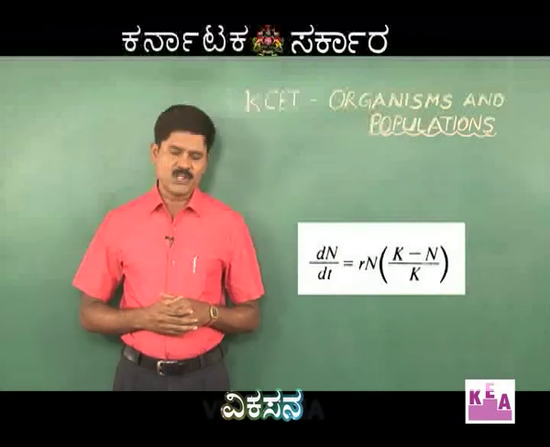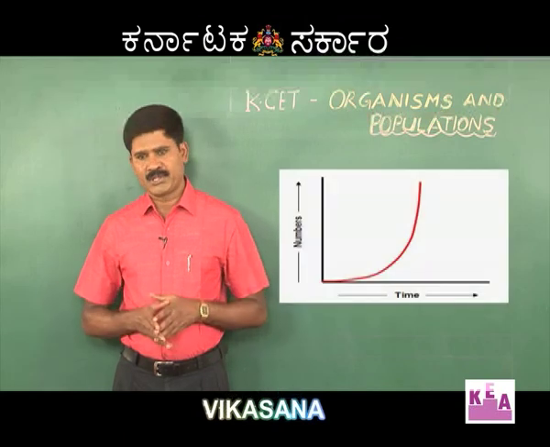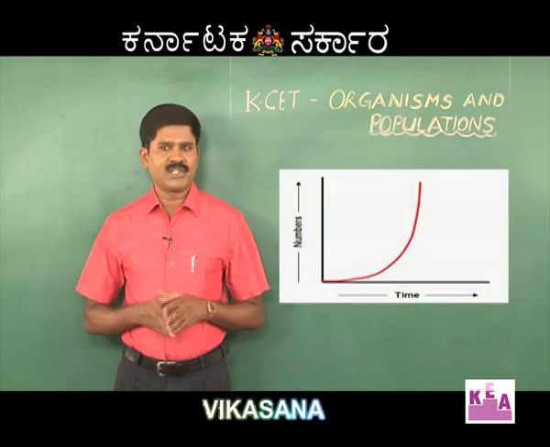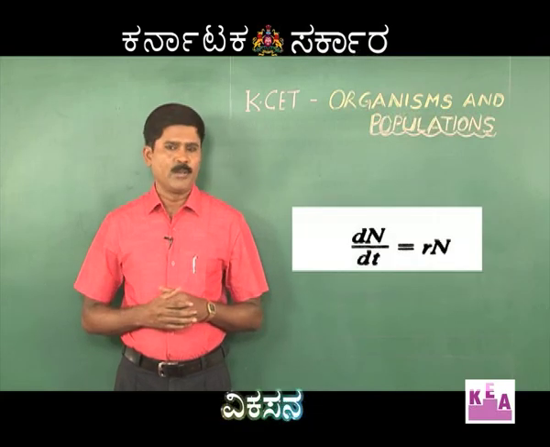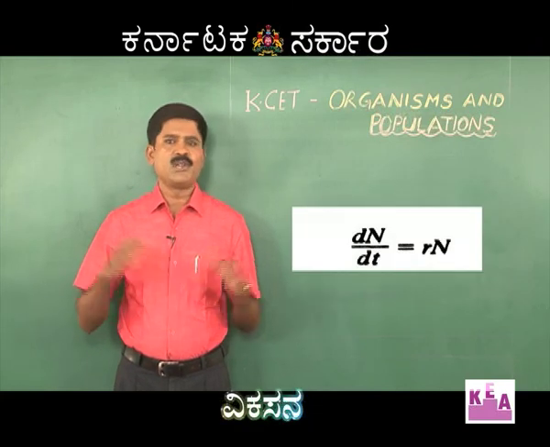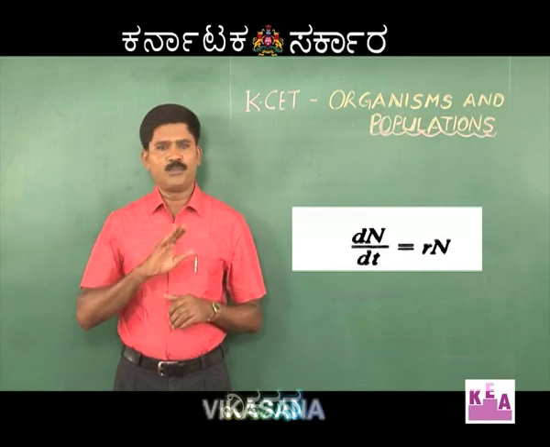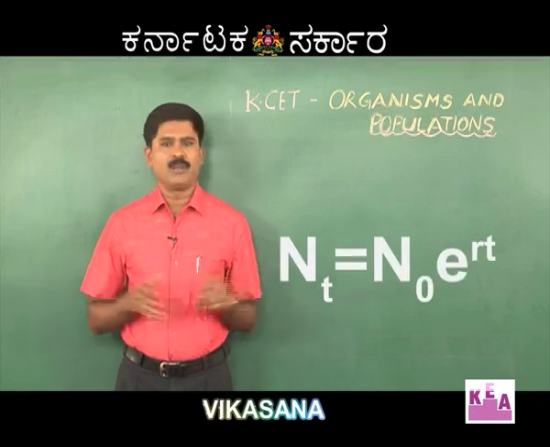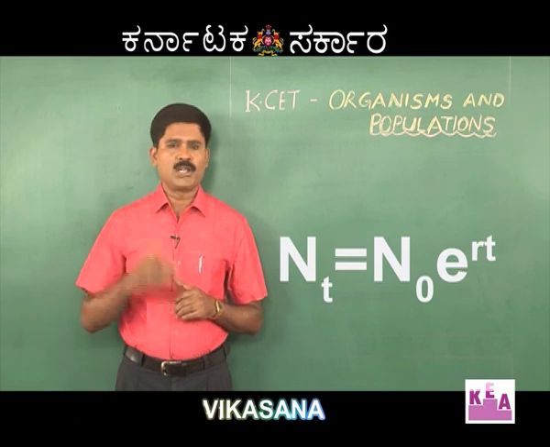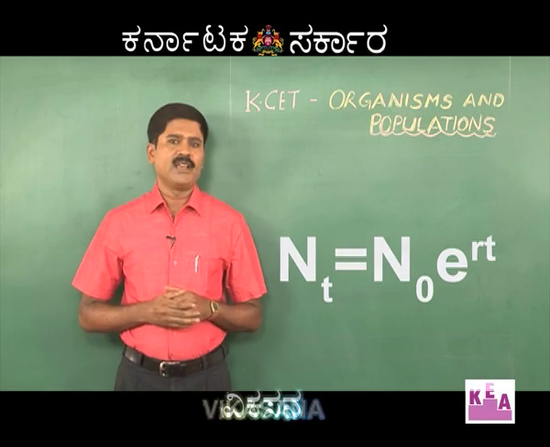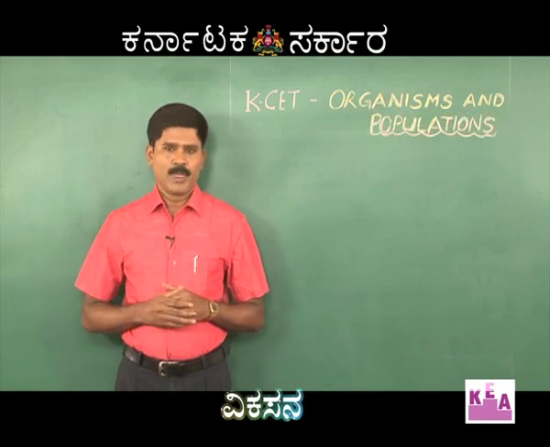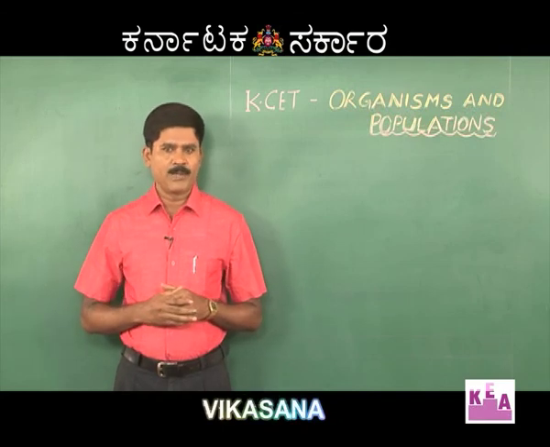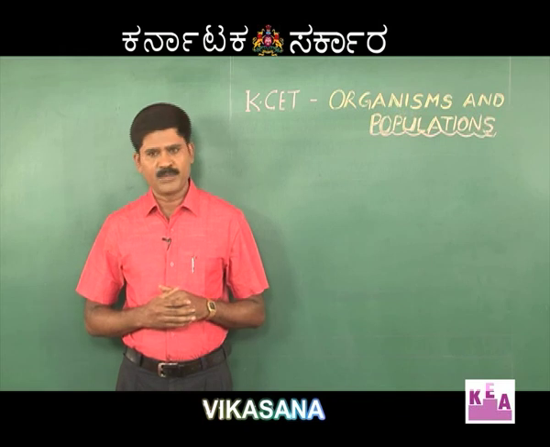Next one is exponential growth. Whenever the resources do not limit the size of a population, it is said to be of exponential type. Exponential growth can be seen in smaller animals which produce a large number of offspring, and the population never reaches equilibrium or stability. So exponential growth is based on the essay on population given by T.R. Malthus. It says that population increases exponentially and the food sources increase arithmetically.